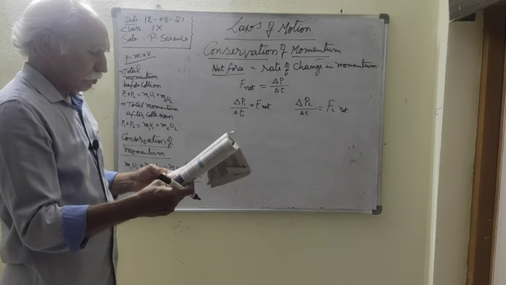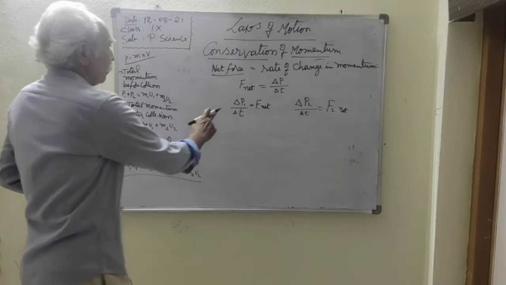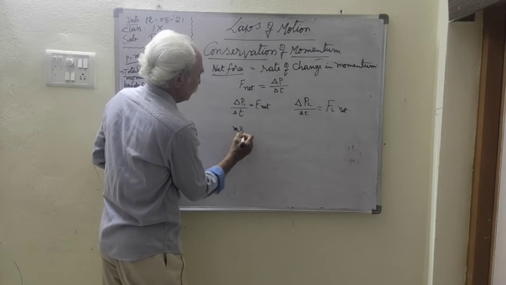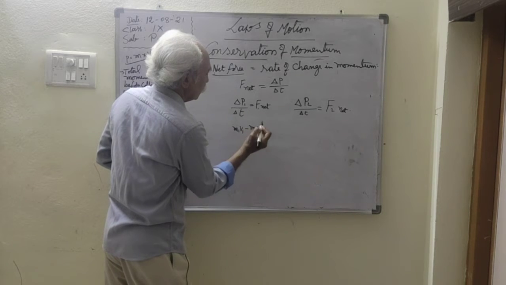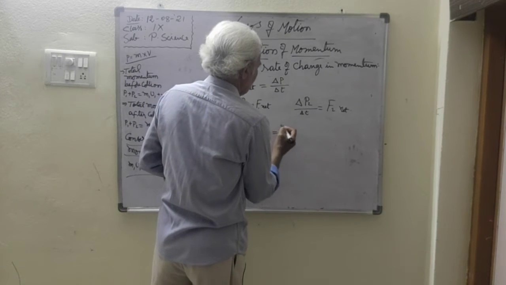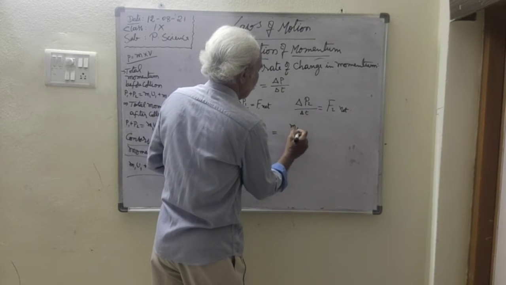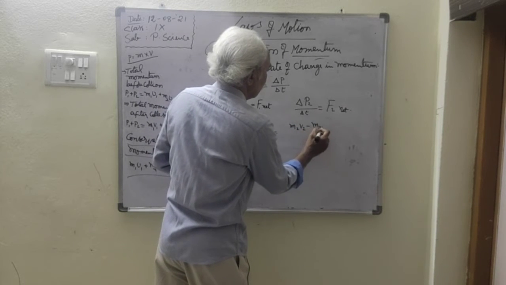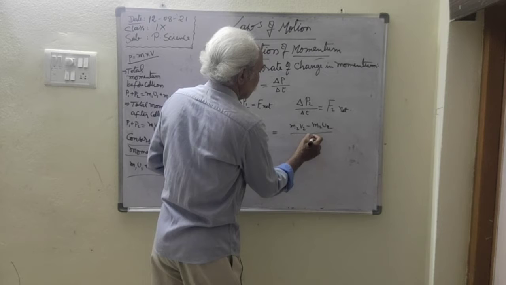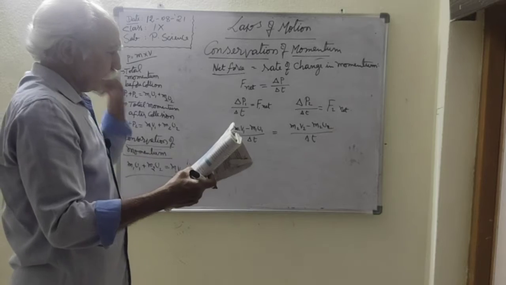The change in momentum of the first body is m1 v1 minus m1 u1 by delta t. The change in momentum of the second body is m2 v2 minus m2 u2 by t. The time remains equal for the two objects.